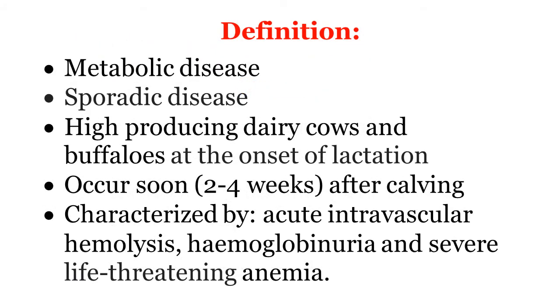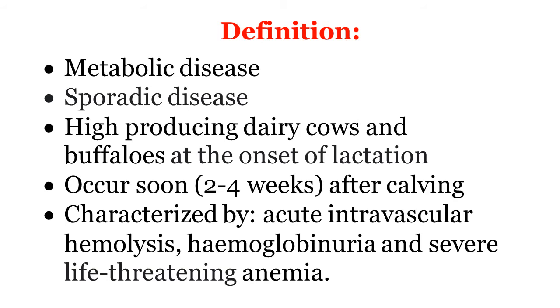Friends, understand the disease definition. It is a metabolic disease and it occurs as sporadic cases. Sometimes it may occur as an outbreak, but mostly it is a sporadic disease. Friends, remember it is a disease of high producing dairy cows and buffaloes at the onset of lactation. Because at the onset of lactation, there is high milk production that leads to high drainage of phosphorus, so there is hypophosphatemia.